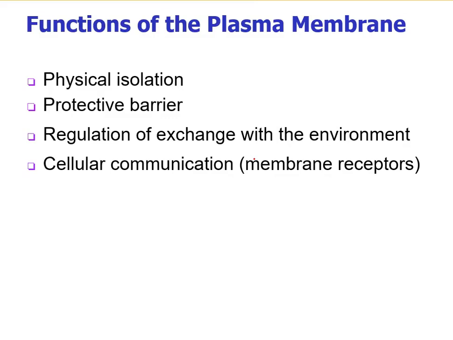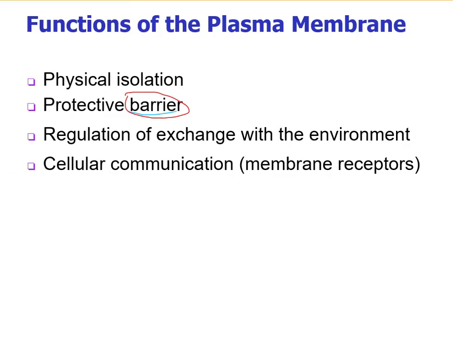Okay, then let's just review the function of the plasma membrane. As we mentioned before, the plasma membrane is separating the inside of the cell from the outside of the cell. So it acts as a physical isolation. And also it acts as a protective barrier, controlling whatever is going in and out of the cell and regulating the exchange of this material with the environment.